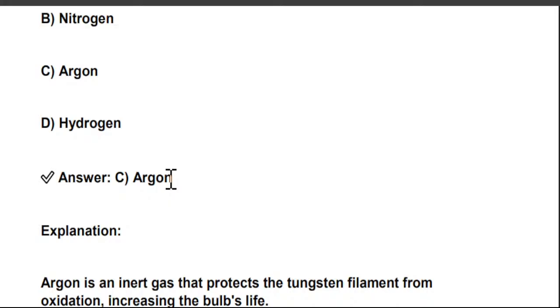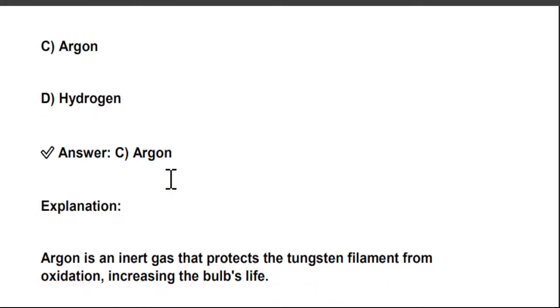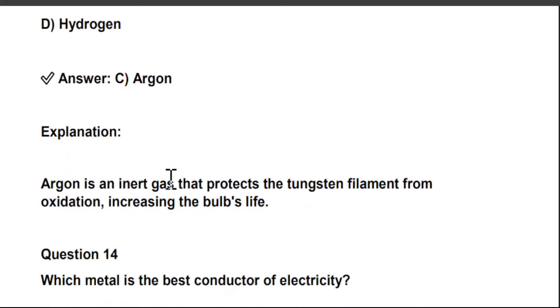Argon. Argon is an inert gas that protects the tungsten filament from oxidation and increases the bulb's life. Why is argon gas used in electric bulbs? Because its characteristic is that it is an inert gas that protects the tungsten filament from oxidation and increases the bulb's life. So argon is used in electric bulbs.